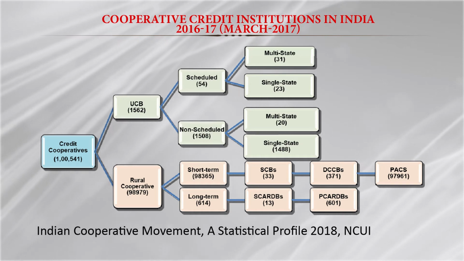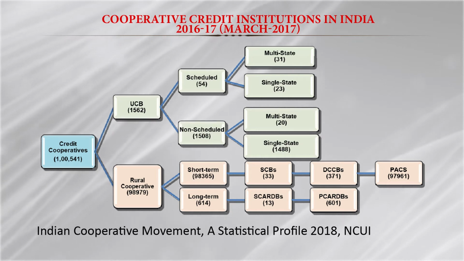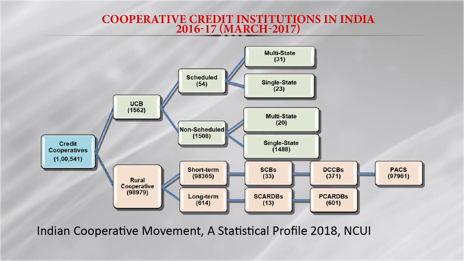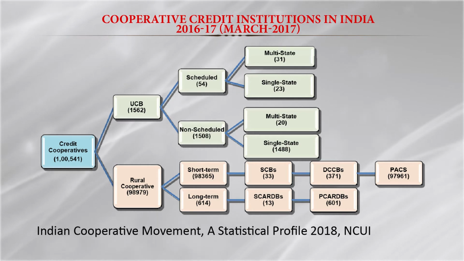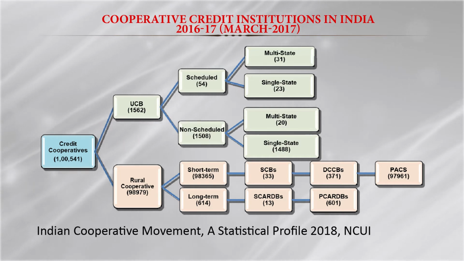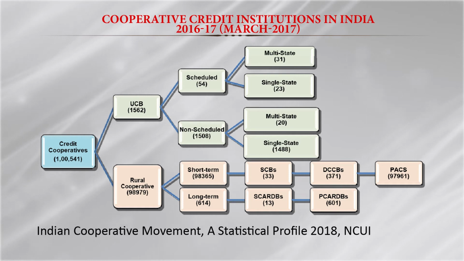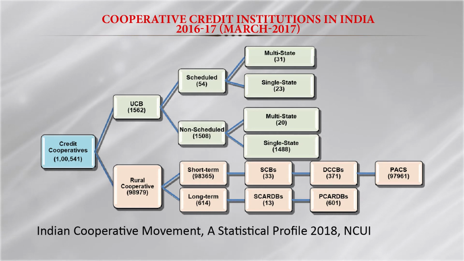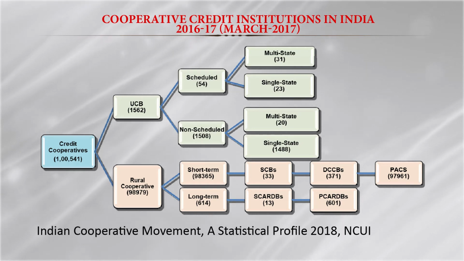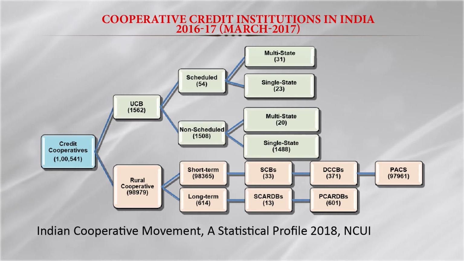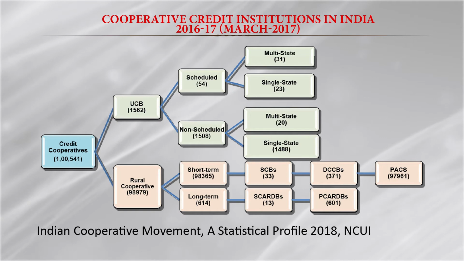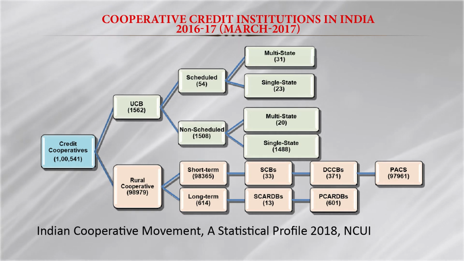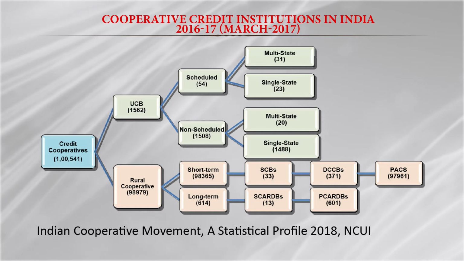So we have 33 state cooperative banks, 371 district cooperative credit banks, and at the primary level we have 97,961 primary credit cooperative societies. In case of the long-term bank, we have state cooperative agricultural rural development banks at the state level, which are 13 in number, and at the village, taluka, or sometimes district level, we have primary cooperative agricultural rural development banks, which are 601 in number. And now we will understand the functioning of the primary agricultural credit cooperative society.